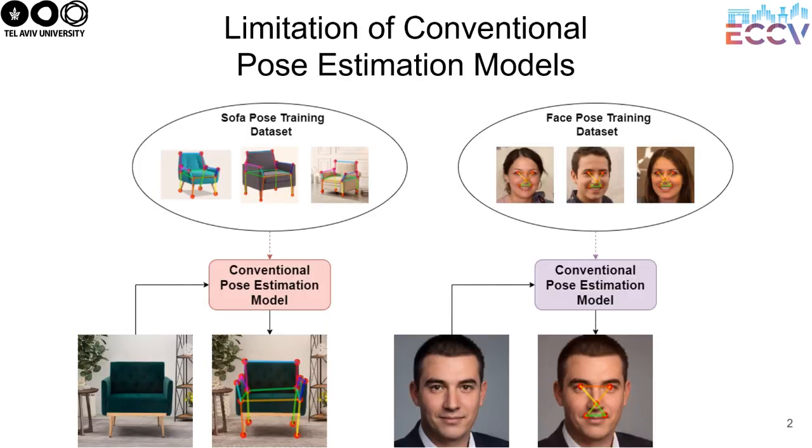A fundamental limitation of conventional pose estimation models is their inherent category specificity. These models are typically designed to work exclusively within a predefined object category, restricting their use to the domain they were trained on. For example, to train a human face pose estimation model, it is needed to collect a dataset of annotated face key points with different lighting and appearance. Or, if one desires a sofa key point detector, a dataset of sofas should be collected. This might be problematic in real-world situations involving novel objects with limited training data.